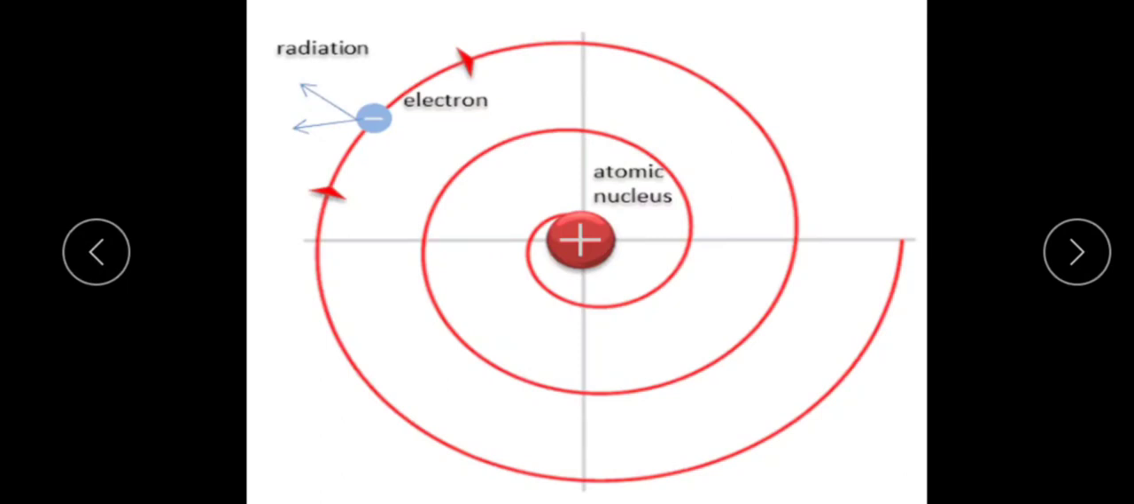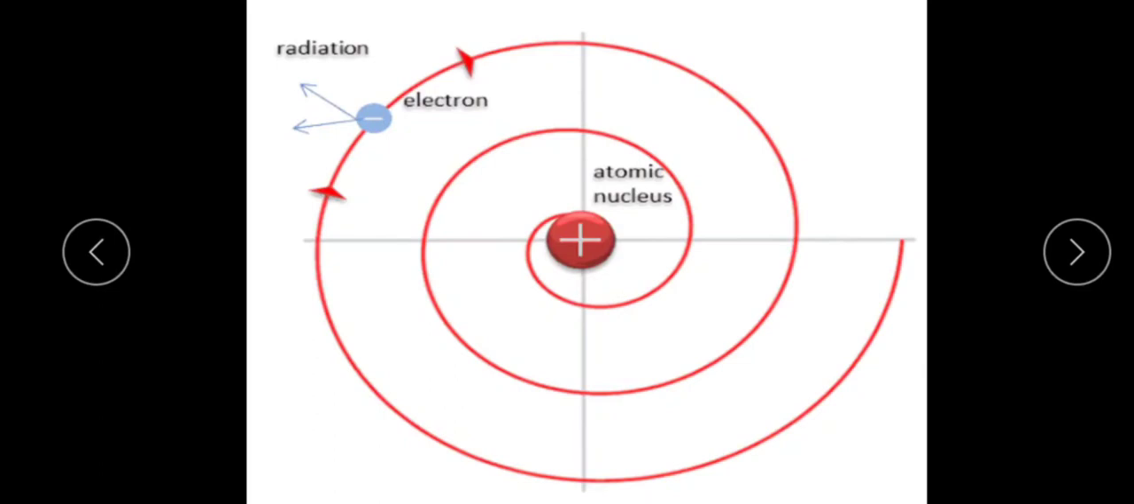Thus, Rutherford atomic model failed to account for the stability of the atom. See here, this electron is continuously revolving with loss of energy, which is unstable. So the spectrum of radiation emitted by the atom shows the instability. That's why Rutherford atomic model failed to explain the stability of the atom.